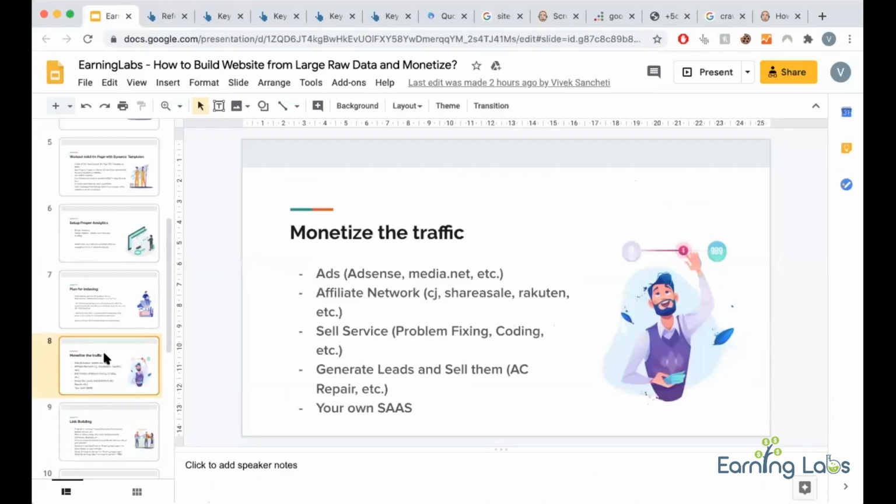Now coming to the monetization part. Monetizing such a property is easy. If you are lazy, just put AdSense or Media.net. Unless your content is against these ad networks' policies, you can monetize.